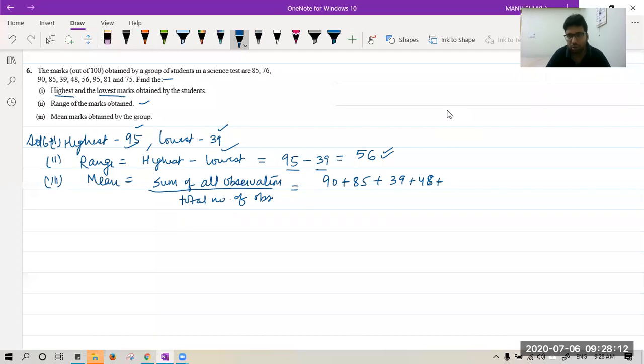Okay. Tushita is saying this 730. Okay. So you have to add all the values like this only. One second. Let me take it here, chat window. Okay. Now 48 plus 56 plus 95 plus 81 plus 75.